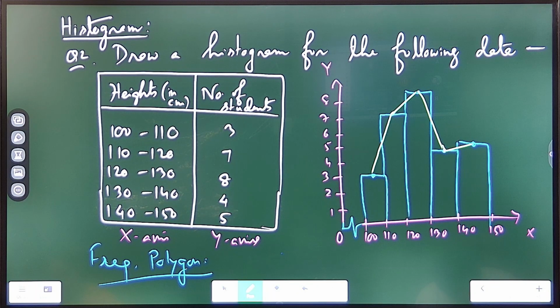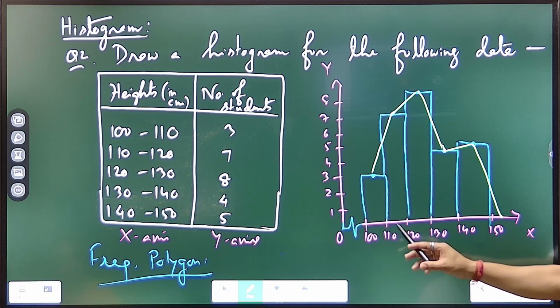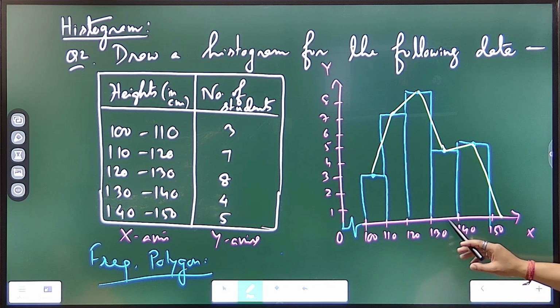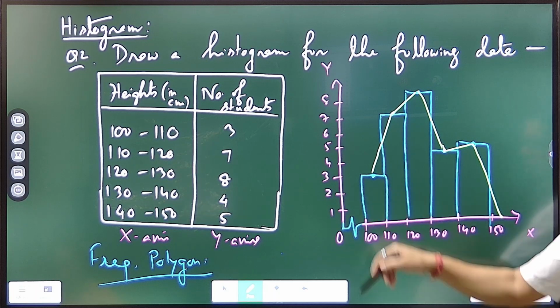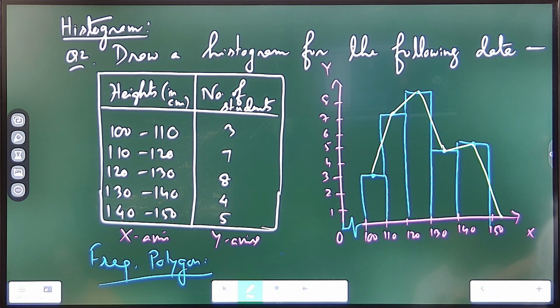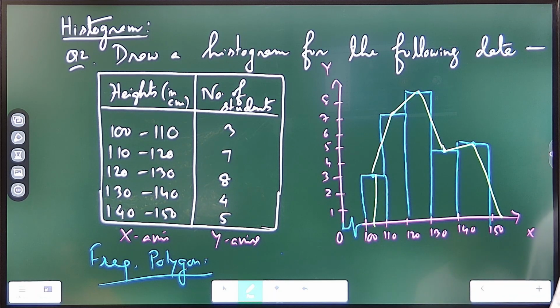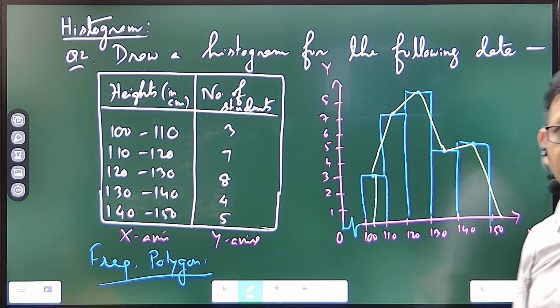What you have to do is complete it. Now where to complete? This is the last point, so it should be completed here. What is that point? If you think 105, 115, 125, 135, 145. The middlemost point of 140 to 150 is 145. And the previous one should be joined to 95.